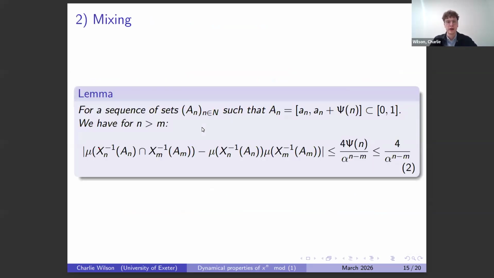So that leads us on to this statement. For a sequence of sets A_n, I allow the shrink rate here. This has width phi n. Then the measure of this intersection subtracted by the product of the measures can be bounded by this. And this is really where the strength of the mixing comes in, because not only do we have this exponential term on the bottom, we also get the size of the set up here.